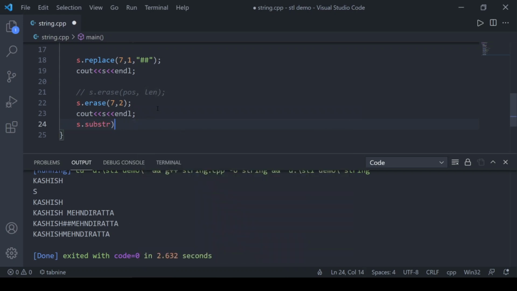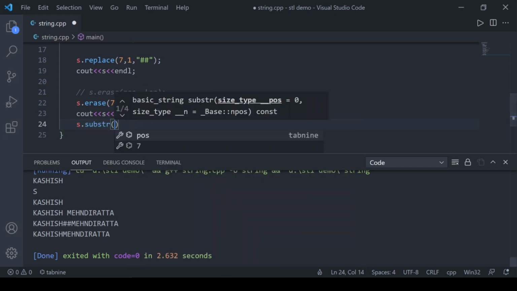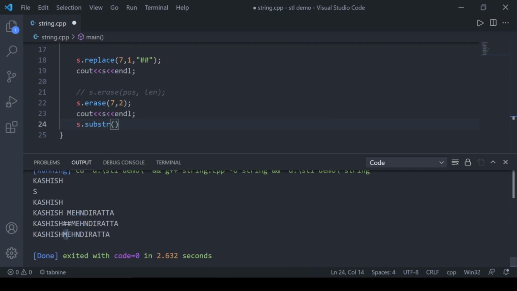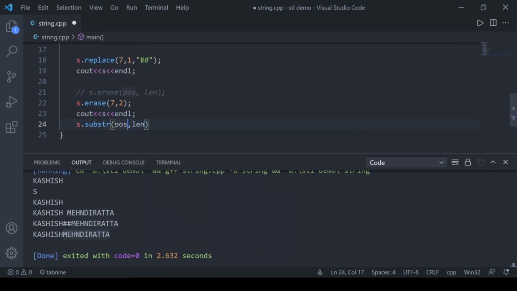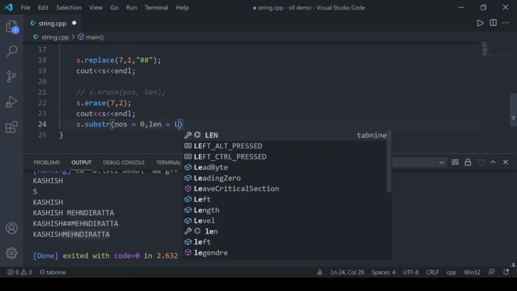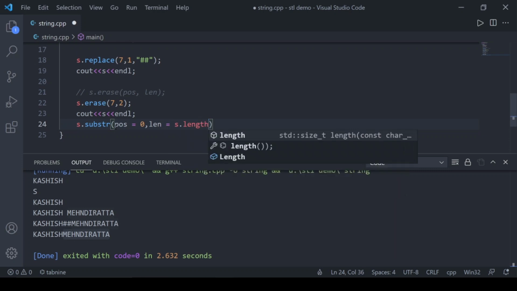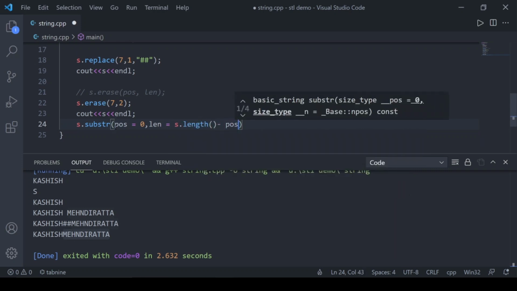So I want my surname from my name. M is the 7th character. It has two parameters, position and length, and they have default values. The default value of position is 0, meaning if I don't specify the position, it will start from 0, and length would be the total length, s.length minus position.